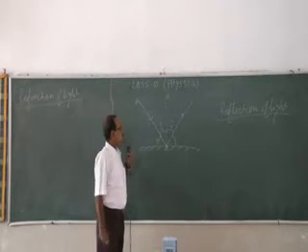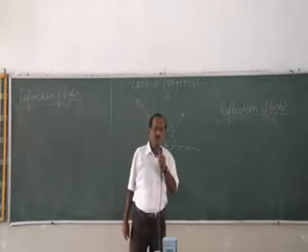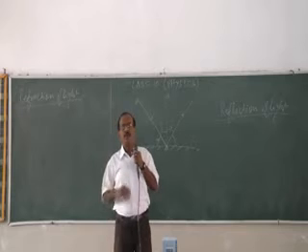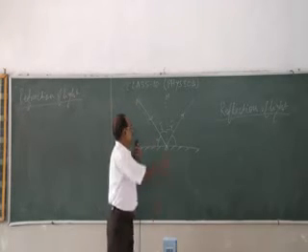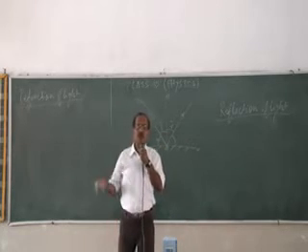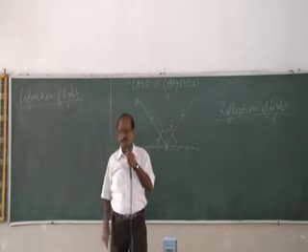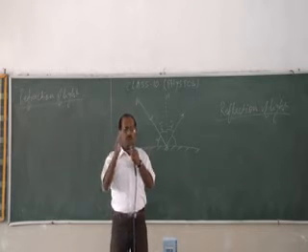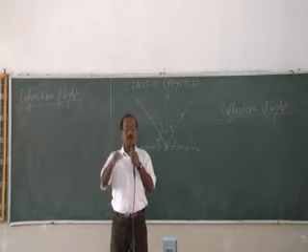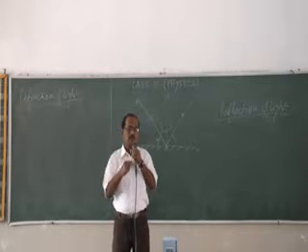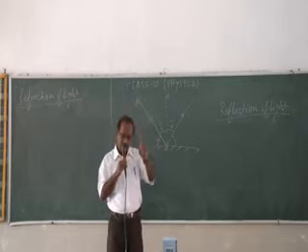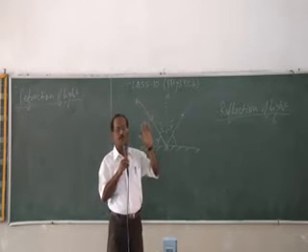Now, you also know the laws of reflection. The first is that the angle of incidence is equal to the angle of reflection. The second law is that the incident ray, reflected ray and normal at the point of incidence all lie in the same plane. Do not write just 'normal'. You must write where you are drawing the normal: the normal is drawn at the point of incidence. That must be mentioned, otherwise it will be wrong.